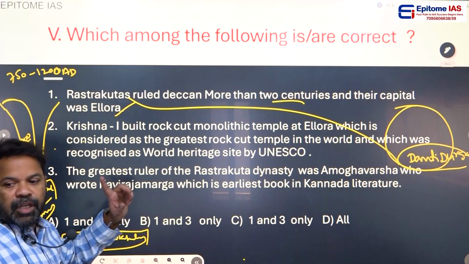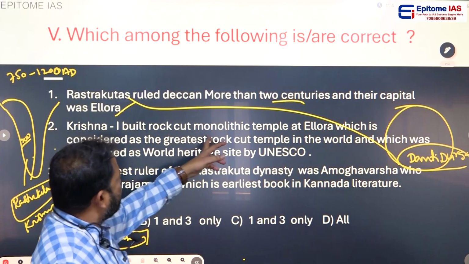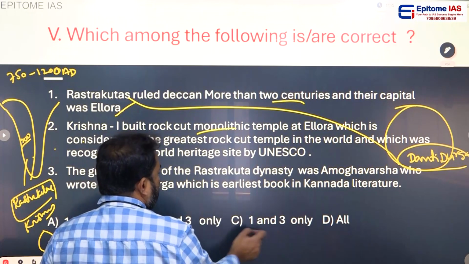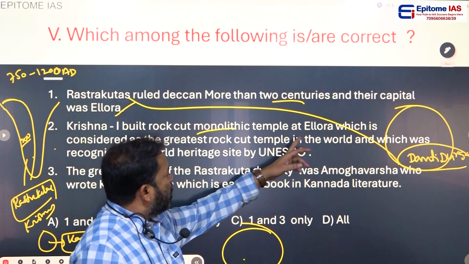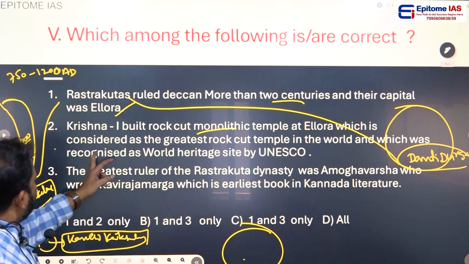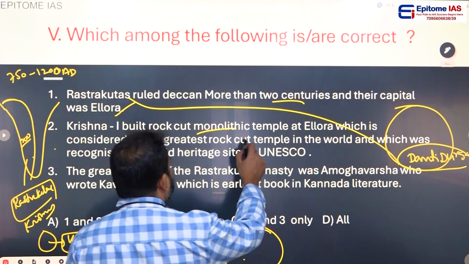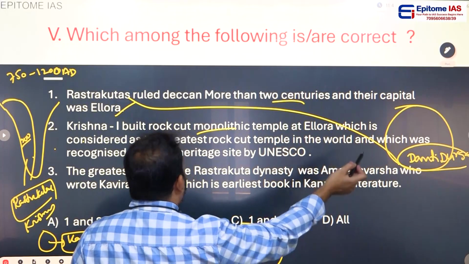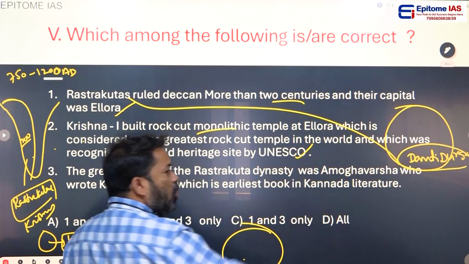Next statement: Krishna I built the rock cut monolithic temple at Ellora. Monolithic means he took a single rock. It is considered the greatest rock cut temple in the world, and was recognized as a World Heritage Site by UNESCO.